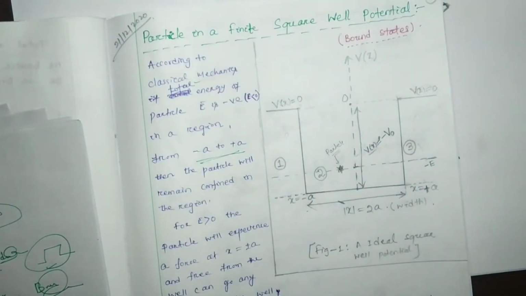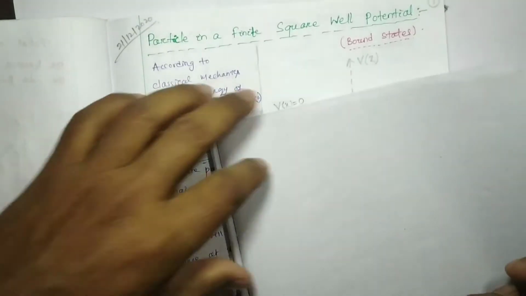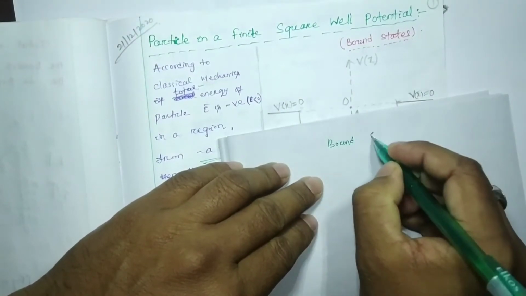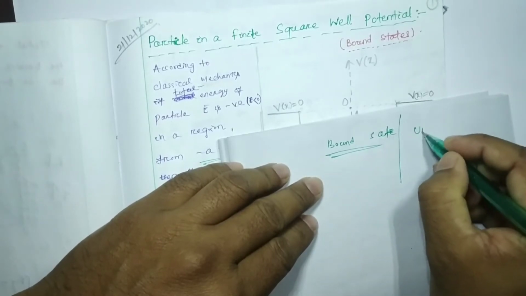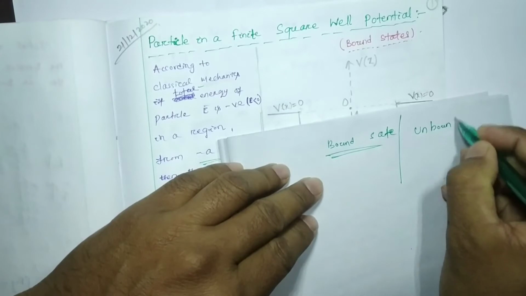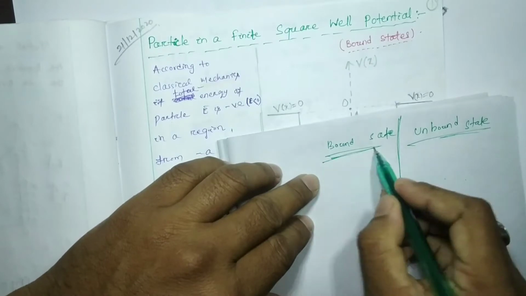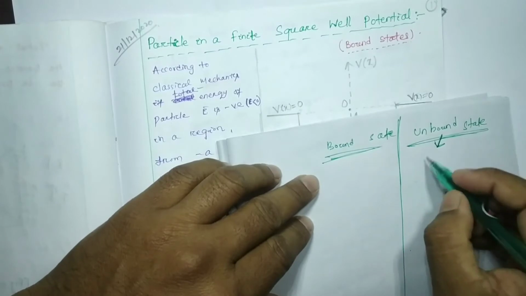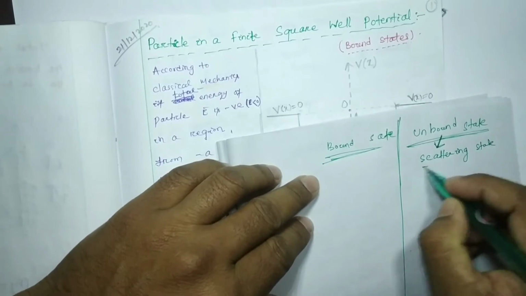So here we are going to take some examples and discuss the bound state and unbound state. Some books write that the unbound state is also called the scattering state.